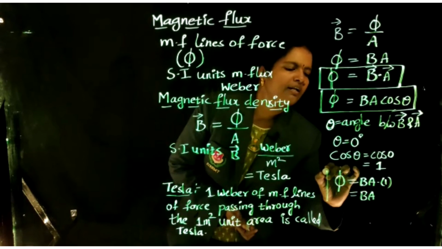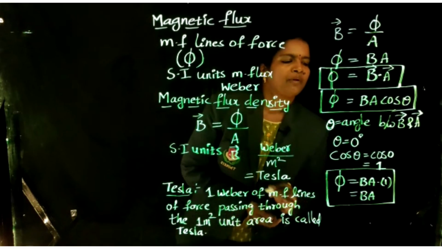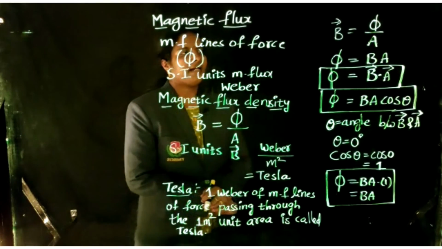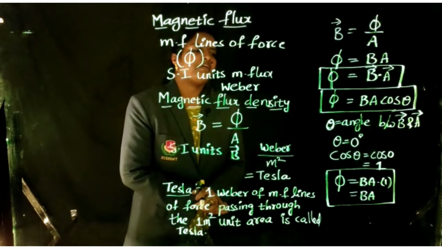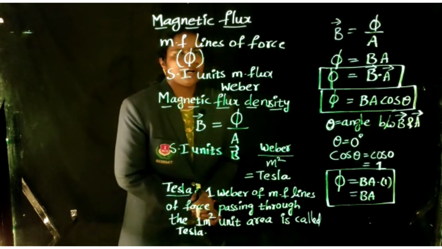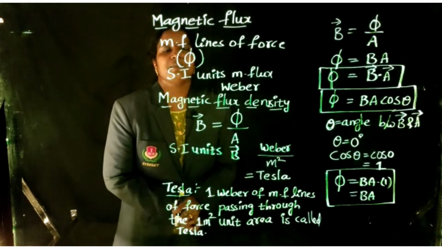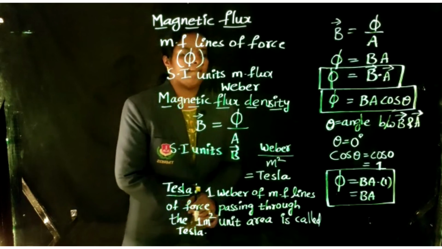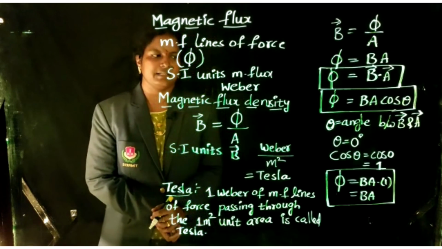The magnetic flux value is maximum when the magnetic flux density and area are in the same direction, with an angle of 0 degrees. Then phi is maximum, that is B into A. This is our magnetic flux and magnetic flux density.